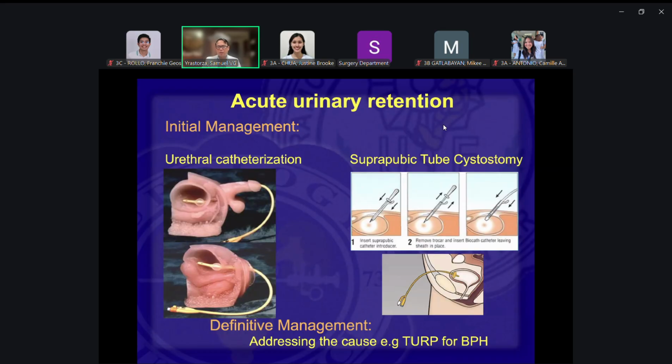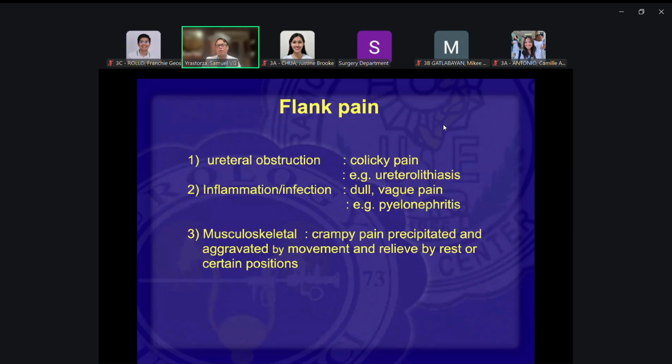This is more invasive, but this is another option. Later on, you have to address the main problem: if it's a stricture, correct the stricture; if it's BPH, address the BPH. We won't go into that anymore.